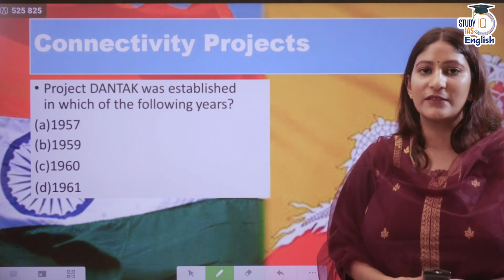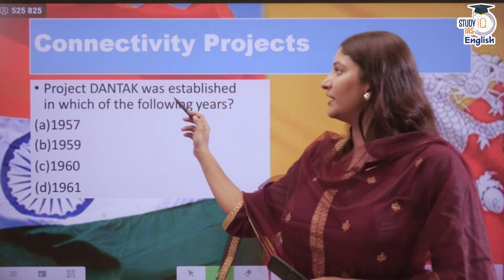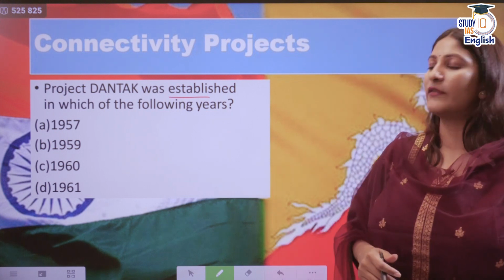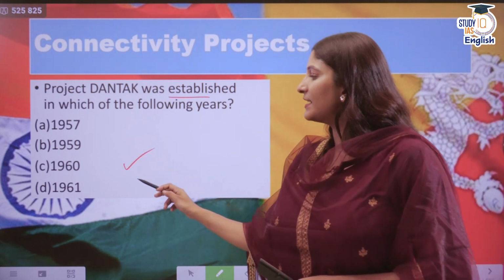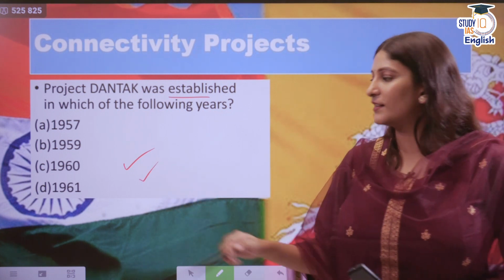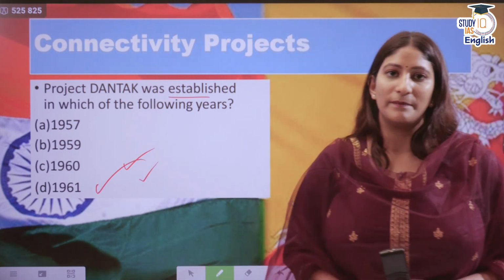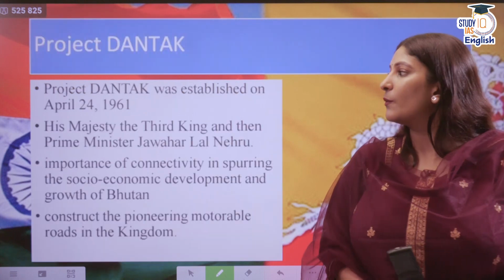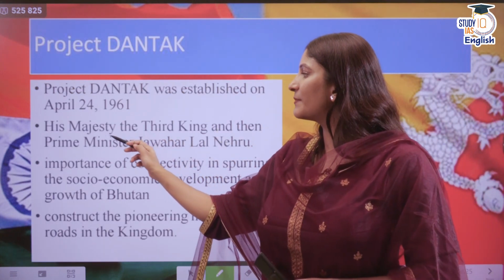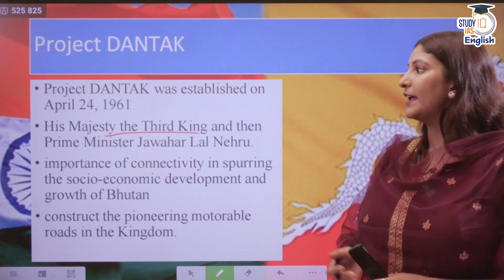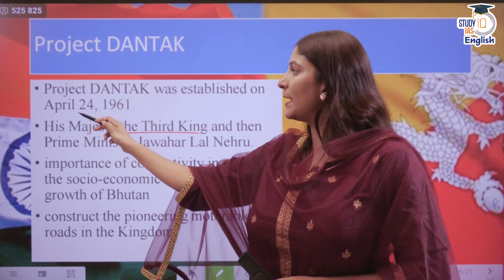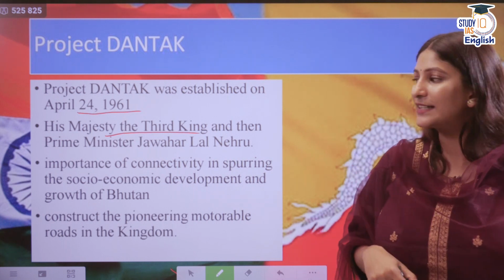Next, this is a connectivity project. Now project Dantak was established in which of the following years? 1957, 1959, 1960, 1961. The correct answer here is 1961. This project was developed during His Majesty the Third King of Bhutan and Prime Minister Jawaharlal Nehru. It was established on April 24, 1961.